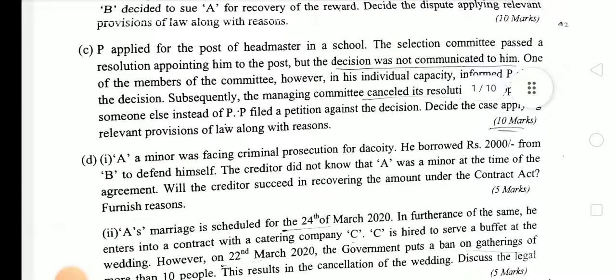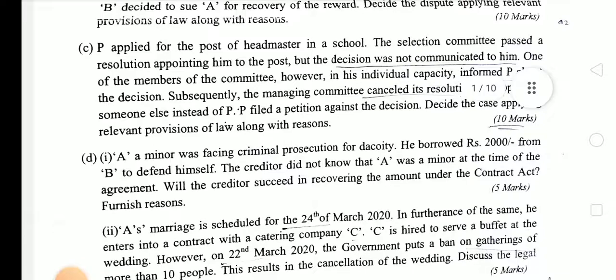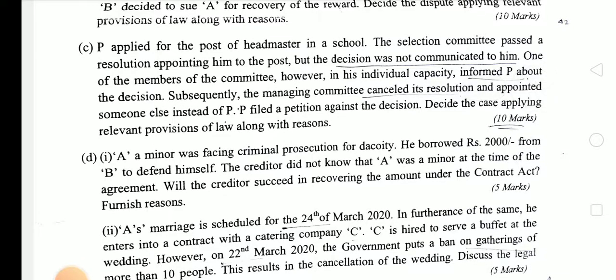Next question. P applied for the post of headmaster in a school. The selection committee passed a resolution appointing him to the post, but the decision was not communicated to him. One of the members of the committee, however, in his individual capacity, informed P about the decision. Subsequently, the managing committee cancelled its resolution and appointed someone else instead of P. P filed a petition against the decision. Decide the case applying relevant provisions of law along with reasons.